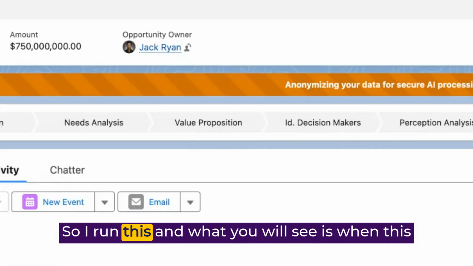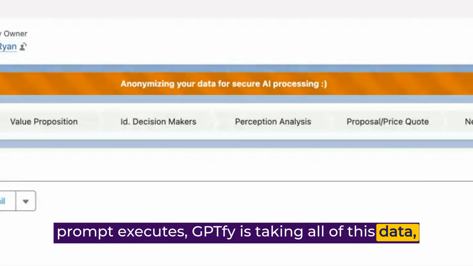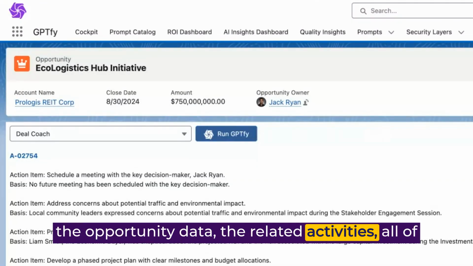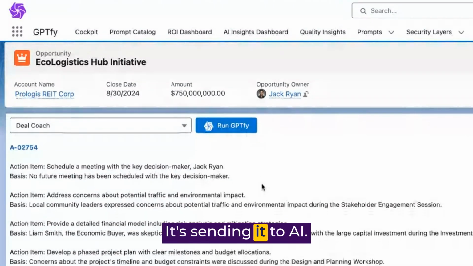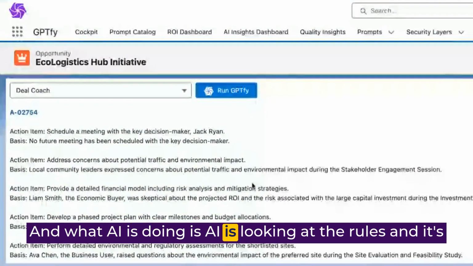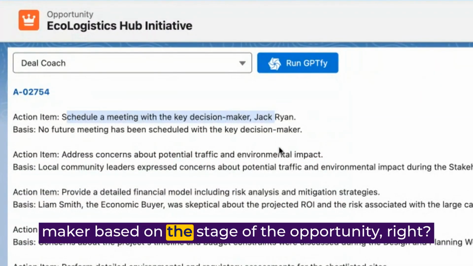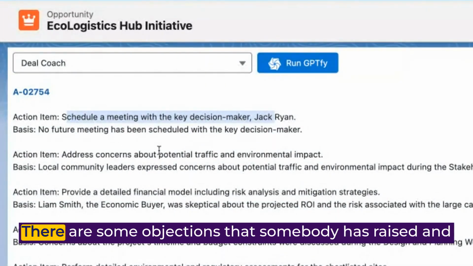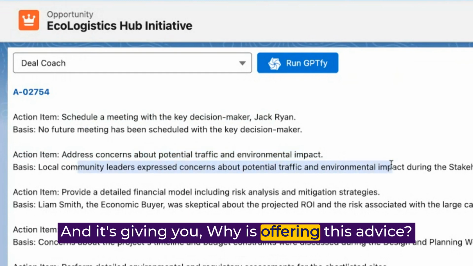So I run this, and what you will see is when this prompt executes, GPTfy is taking all of this data, the opportunity data, the related activities, all of the contact, opportunity contact, all of that stuff. It's sending it to AI. And what AI is doing is AI is looking at the rules and it's saying, you haven't scheduled a meeting with a decision maker based on the stage of the opportunity, right? There are some objections that somebody has raised and it's saying, hey, you need to address these objections. And it's giving you why it is offering this advice.